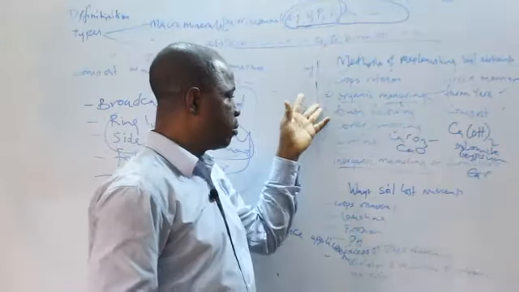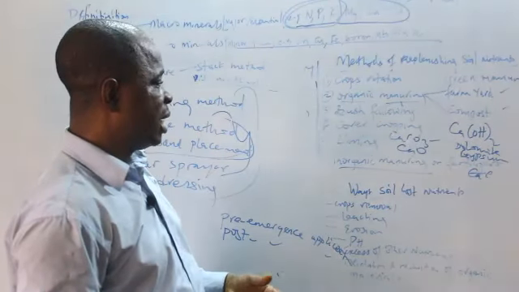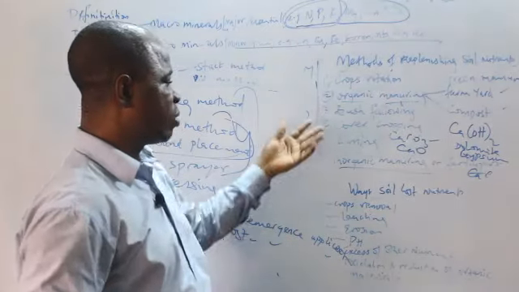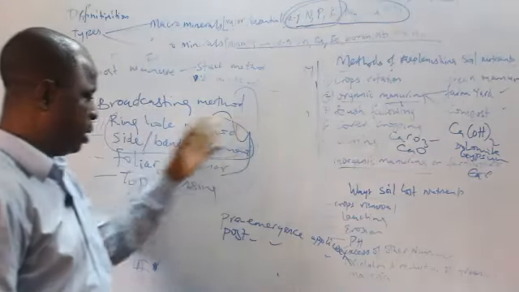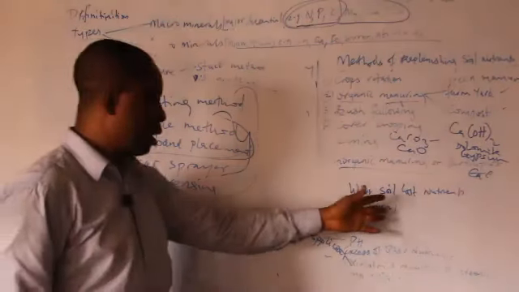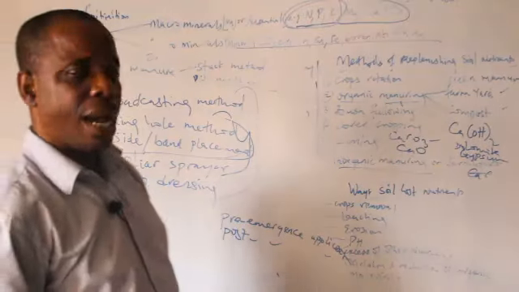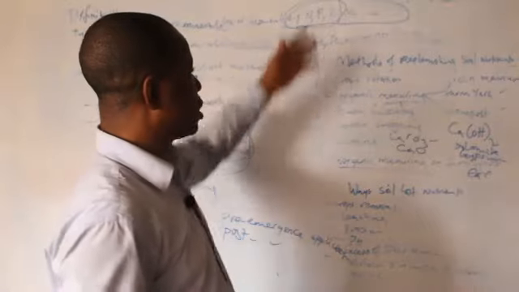Then bush fallowing, which means after you have planted your crops on the farm for a while, you go to a new place and allow the land to fallow. Cover cropping, liming, and inorganic manuring, which I just explained. And then these are ways by which the soil loses its nutrients. When we come next class, we look at the nutrient cycle.